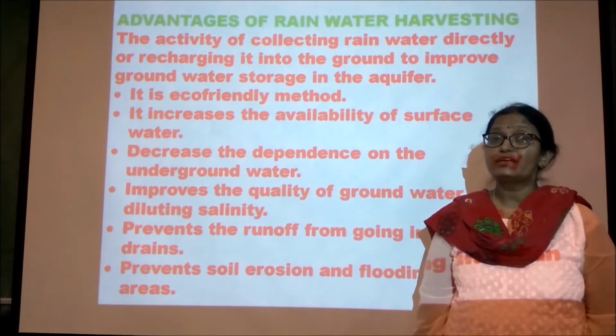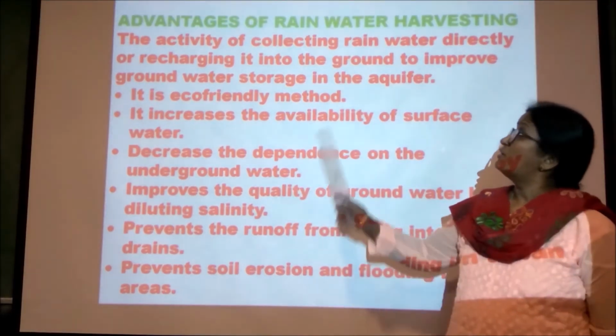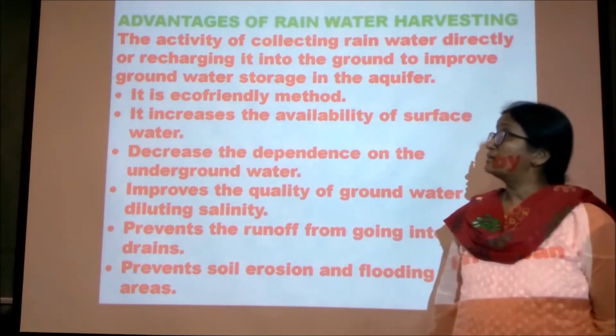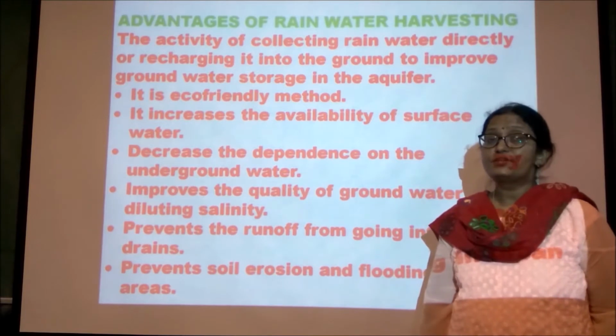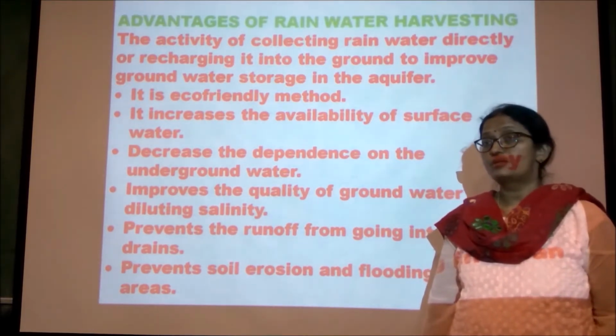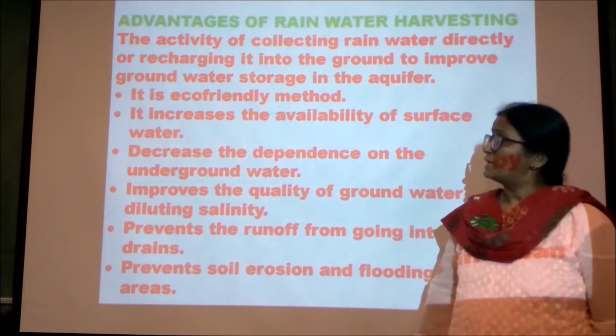What are the advantages of rainwater harvesting? It is the activity of collecting rainwater by constructing ponds or by rooftop water harvesting or different methods.